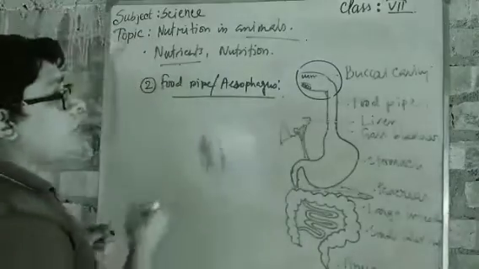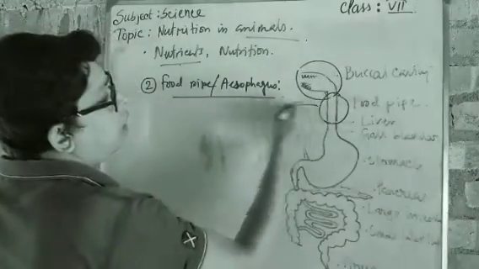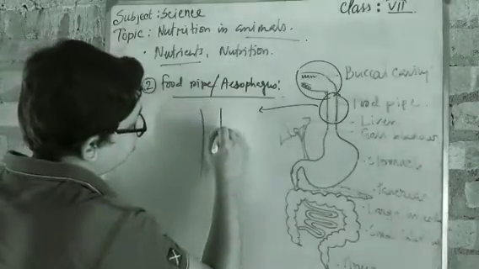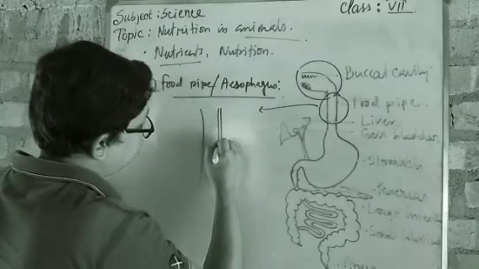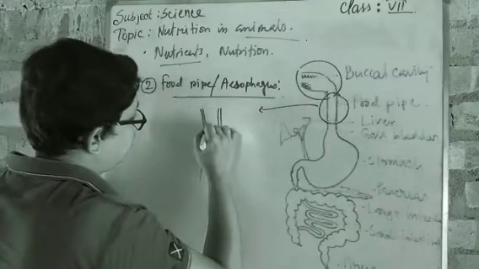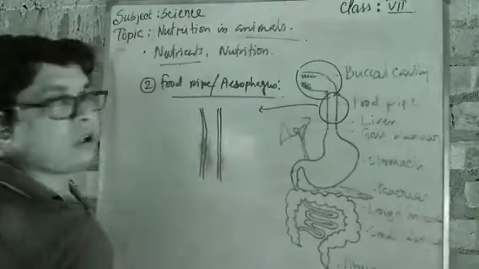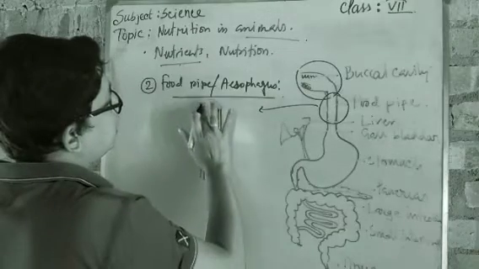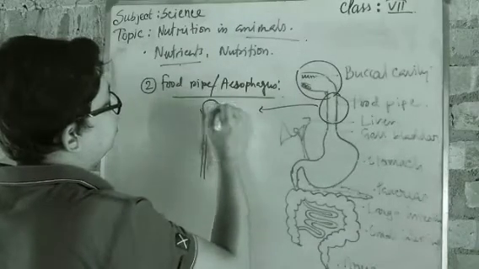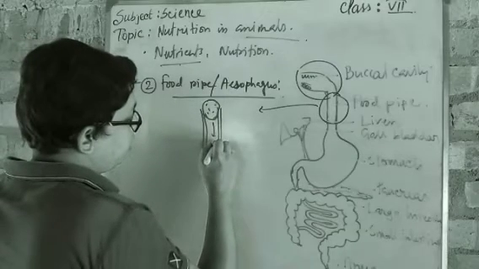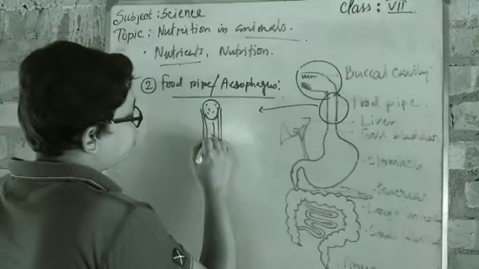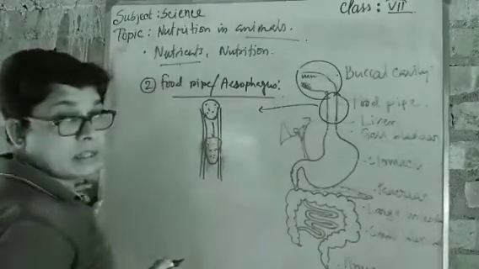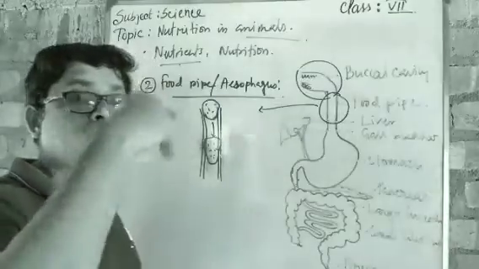Got it? So that's why it makes a pipe-like structure, and it's said to be a food pipe because food is moving inside it. Now, if we go through this portion, how does it look? It is like this, with a thick bladder-shaped structure. Now, suppose the food particle is coming and it is quite heavy and a large lump, and it is moving here. When it moves here, it will not change its shape. It will remain the same. Then how is it possible to move the food through the pipe?